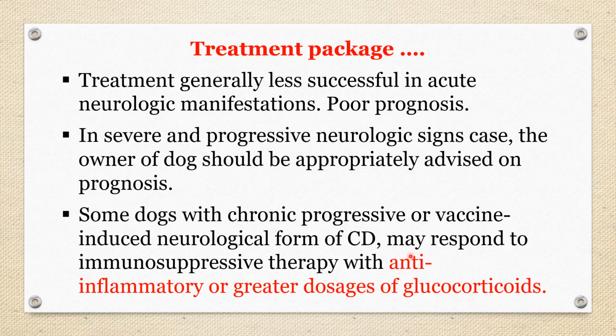In these dogs, 100% success is not achieved, but definitely it gives some indication or some improvement in the disease.